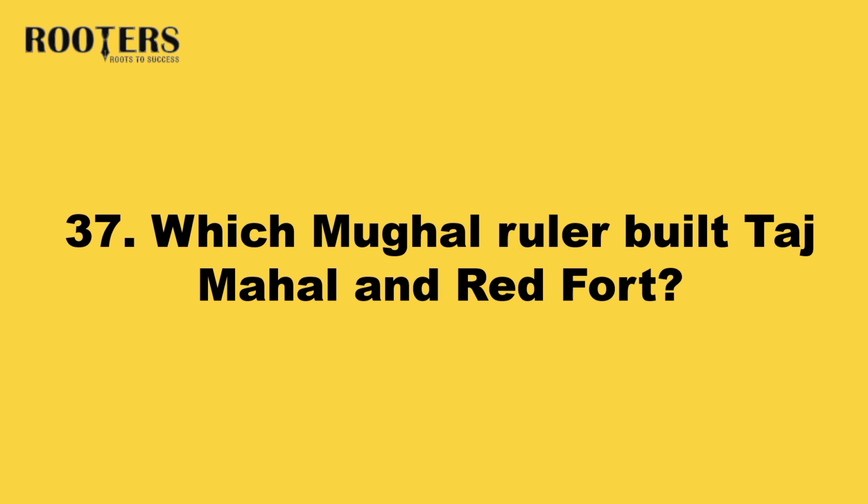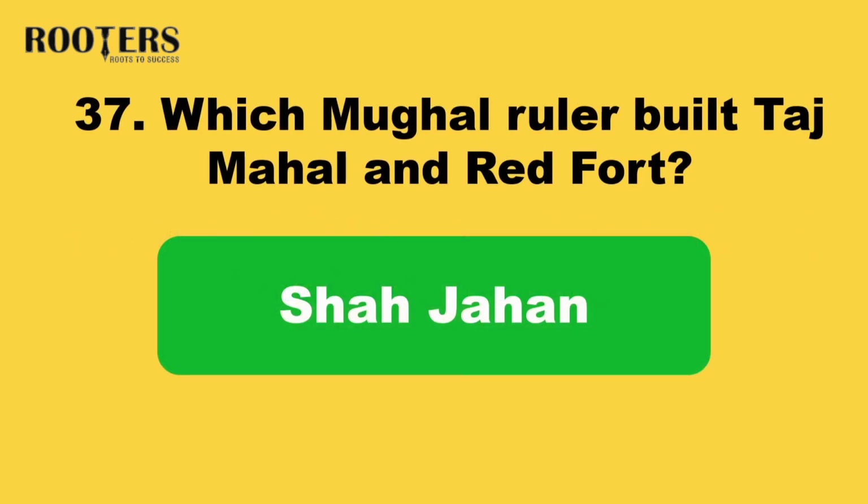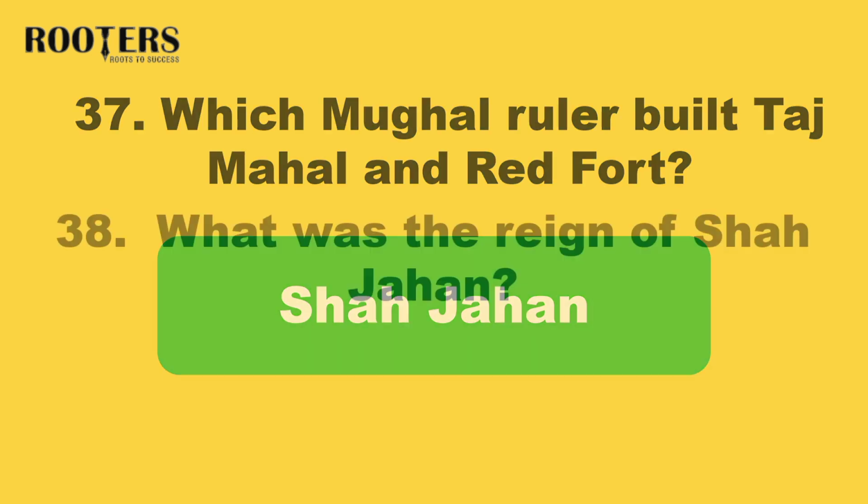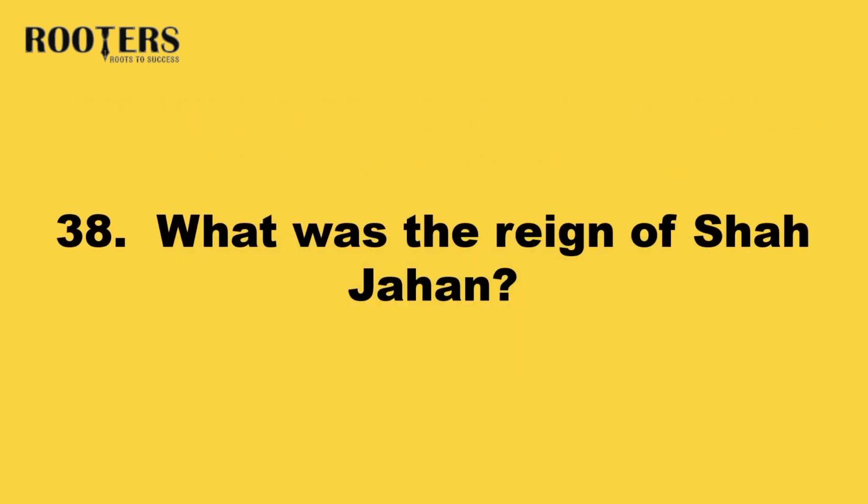37. Which Mughal ruler built the Taj Mahal and Red Fort? Answer: Shah Jahan. 38. What was the reign of Shah Jahan?